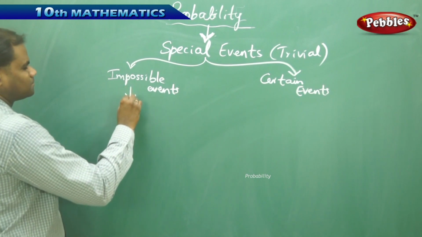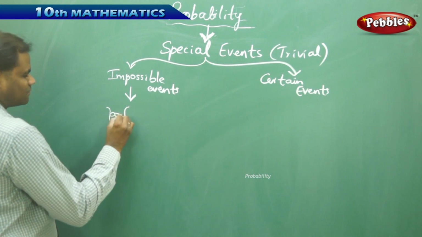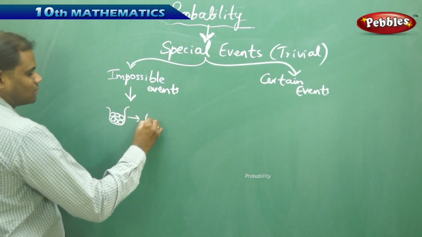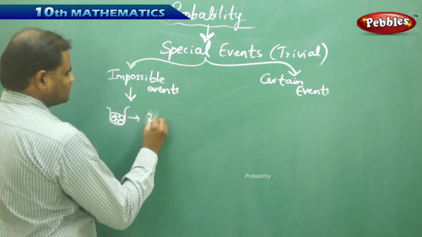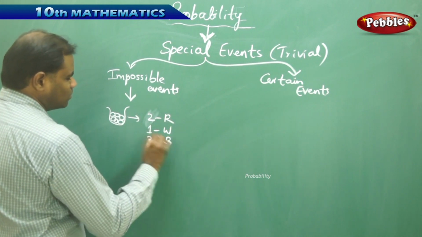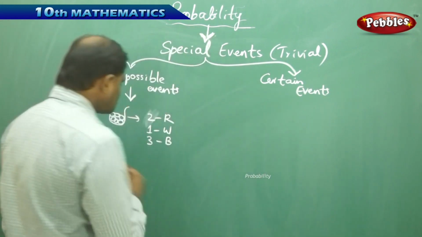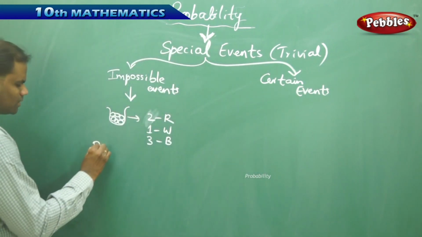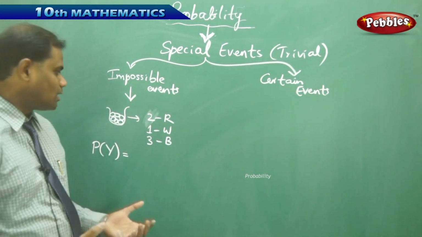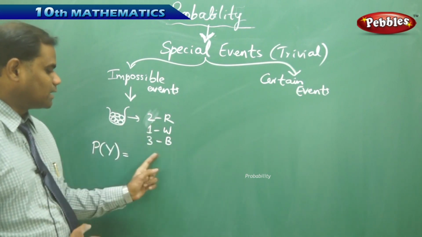So here, imagine I take a bag containing 6 balls, out of which there are 2 red balls, 1 white ball, and 3 blue balls. Now in this case, the probability of picking a yellow ball out of this bag is impossible because however you search, you don't have a yellow ball inside the bag. You have 2 red, 1 white, and 3 blue.